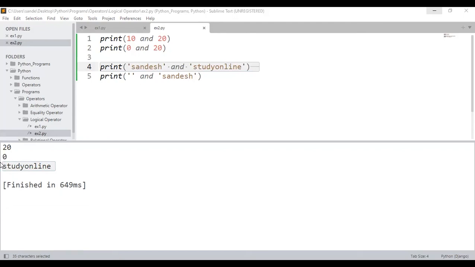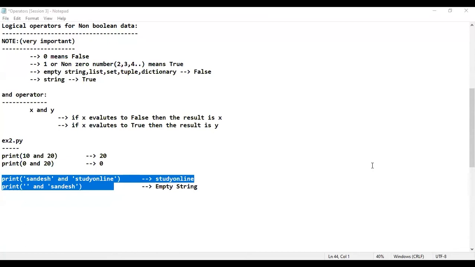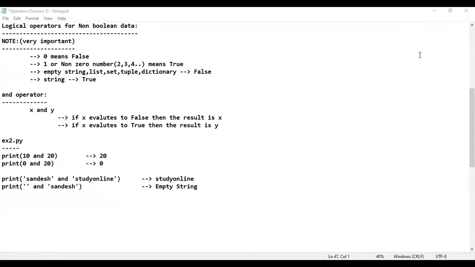Next, let me just go back to the notes. That is operators, session 3. Observe properly. Let me just take the next couple of examples. I think the next example also is pretty simple. If I just keep on taking, I can keep on taking examples. Instead of that, let me just proceed with the OR operator. That means if you are using the OR operator for non-Boolean data, how it will behave, or is there any point like this? 100% there is some point like that. You only observe what is the point.